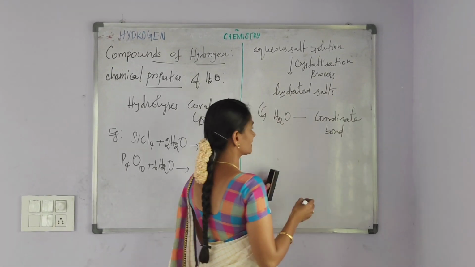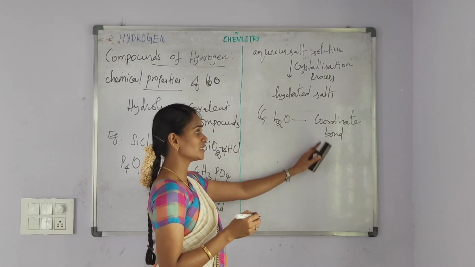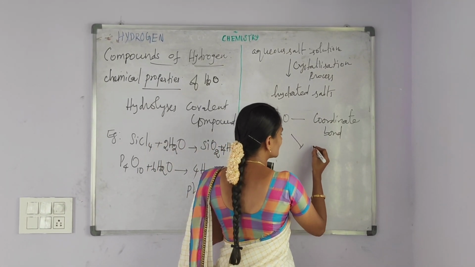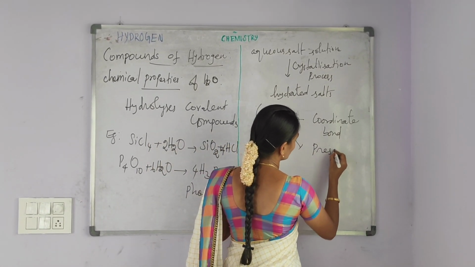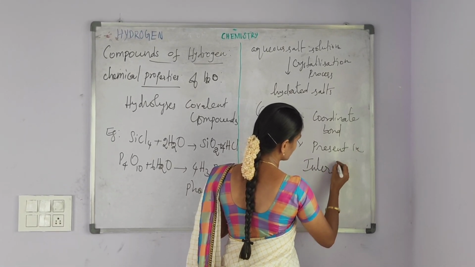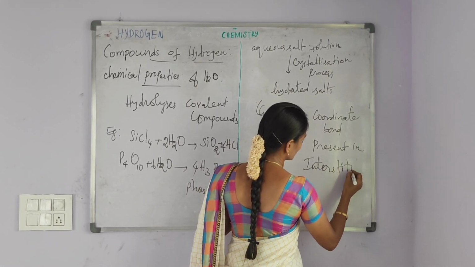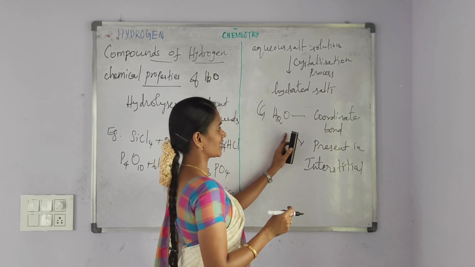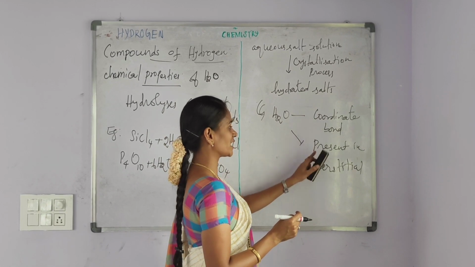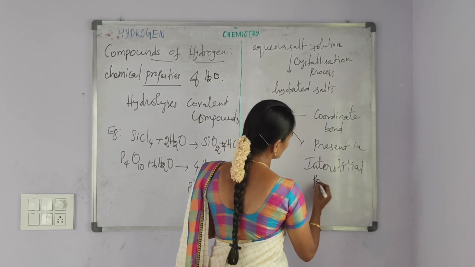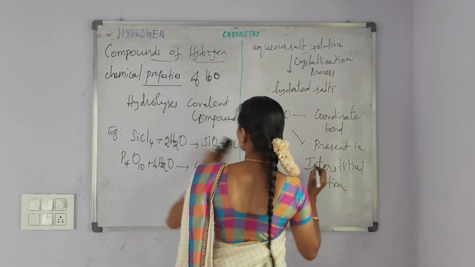In the hydrated salt, water molecule, it forms the coordinate bond, or else it present in the interstitial position. Water molecule in the hydrated salt, it forms the coordinate bond, or else it is present in the interstitial position.